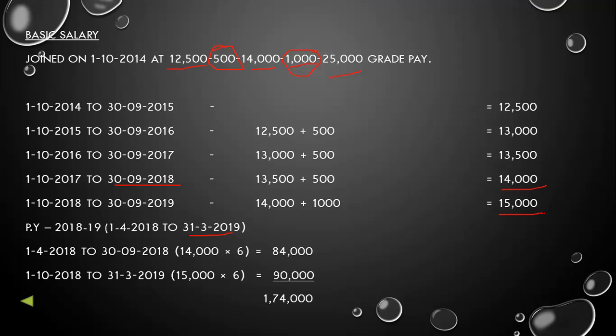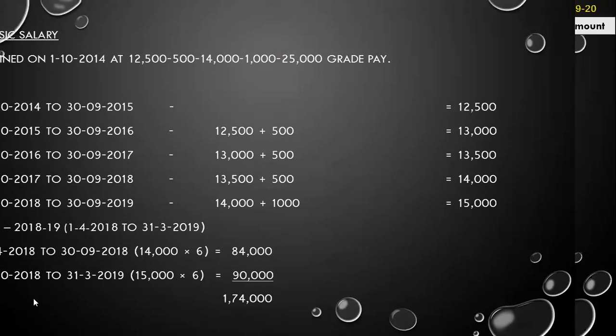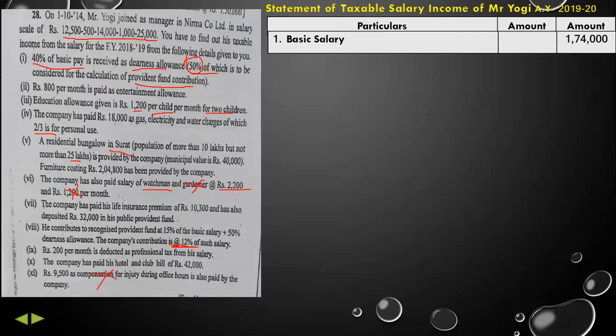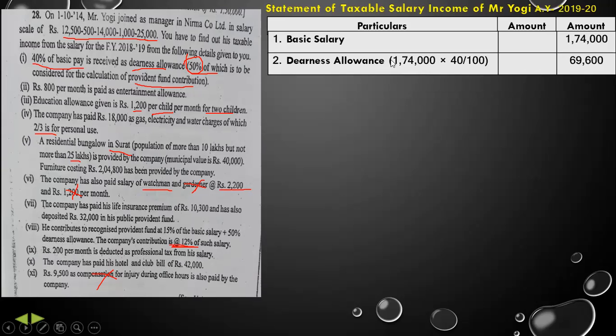Okay, so now we will write down the basic salary 1,74,000 in our statement. So basic salary 1,74,000. Then we have to calculate the dearness allowance, which is 40%. So dearness allowance is 1,74,000 into 40%. That will be 69,600 rupees.